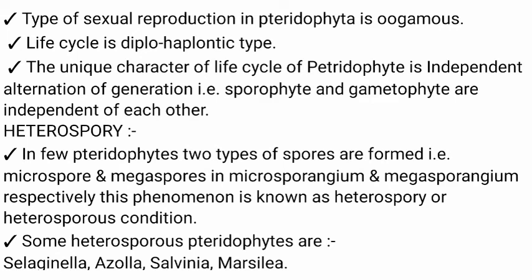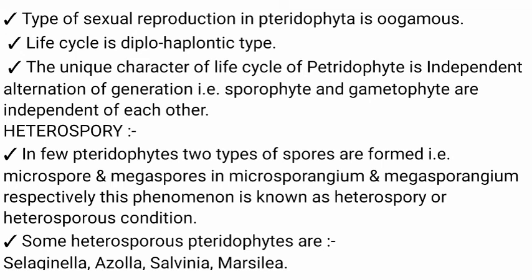The type of sexual reproduction in Pteridophyta is oogamous. Life cycle is diplohaplontic type. The unique character of the life cycle of pteridophytes is independent alternation of generations. That means sporophyte and gametophyte are both independent of each other.